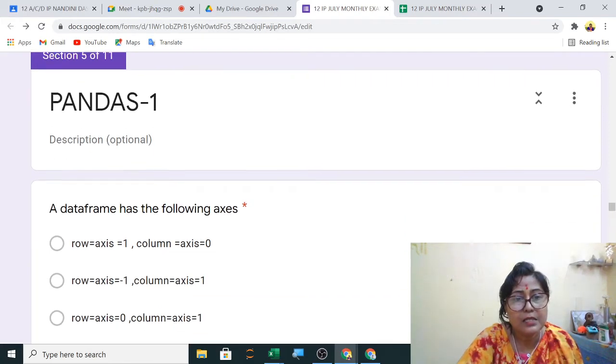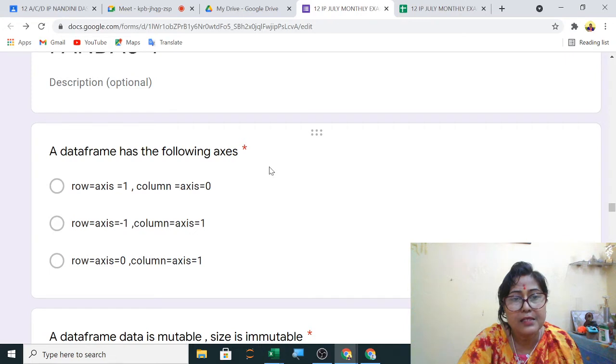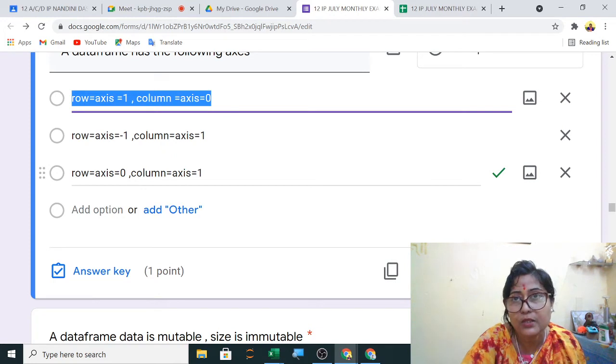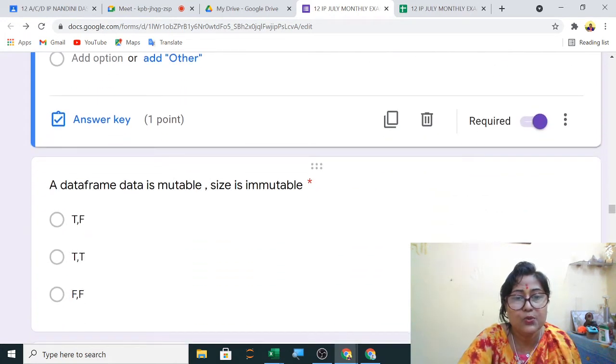Yes, now pandas, the questions. A data frame has the following axis. You know row is always 0, column is 1. So you can see row is axis equals to 0 and column is axis equals to 1.